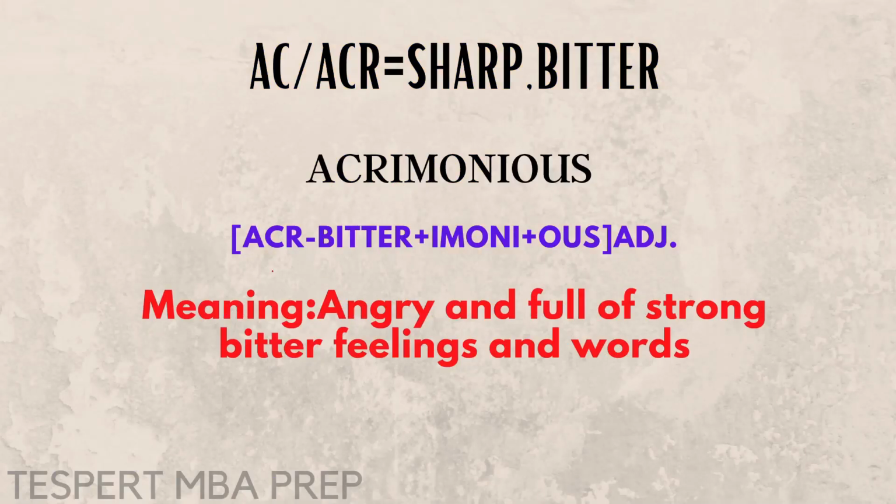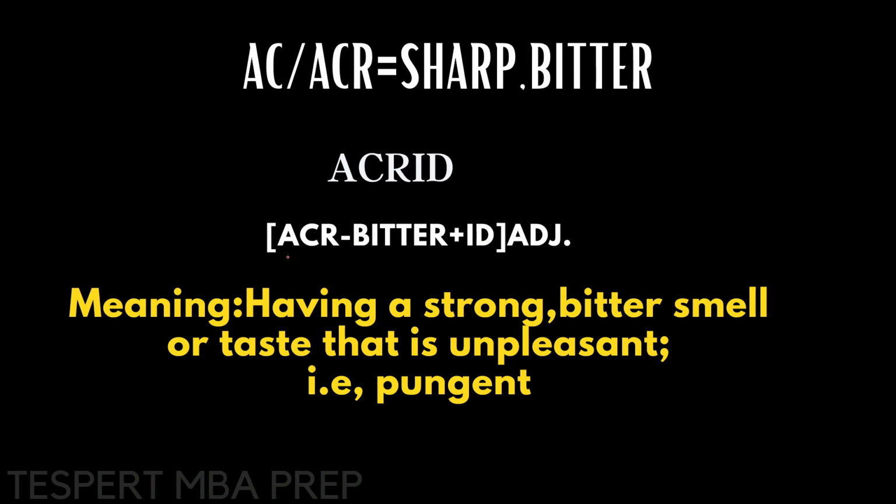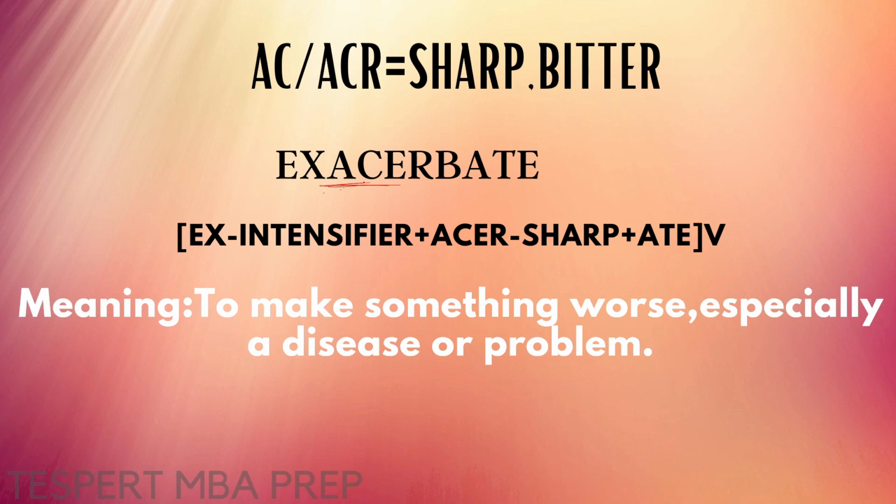Acrimonious. We know ACR means bitter. So what's the meaning of acrimonious? Angry and full of strong bitter feelings and words. Acrid. ACR means bitter. So having a strong bitter smell or taste that is unpleasant. So in other words, pungent. Exacerbate. We know AC means sharp. Of course, ex is an intensifier. So to make something worse, especially a disease or a problem.